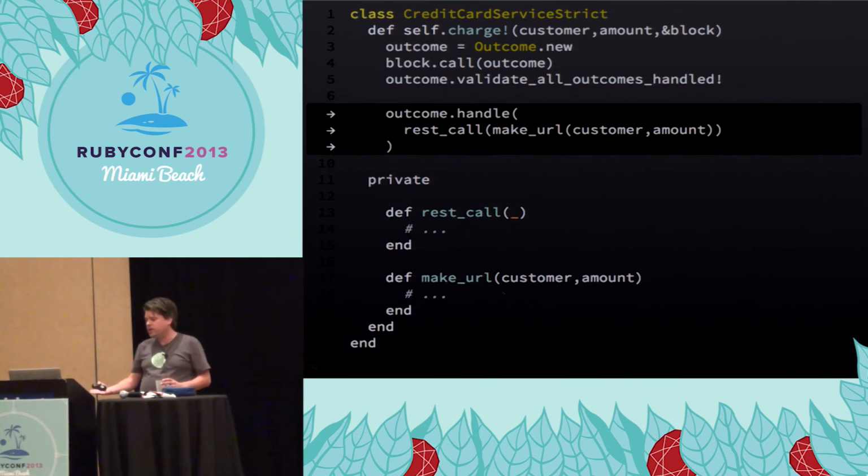So we could imagine that the way this works is it'll sort out some URL. It will call the URL over the internet, get some status back, and then we'll have the outcome class kind of handle figuring out what that result means. So the outcome class, since it has all those blocks of code that we gave it, it's going to look at the result of our RESTful API call, figure out what it means, and figure out what block of code to call. That sounds like a job for if statements.